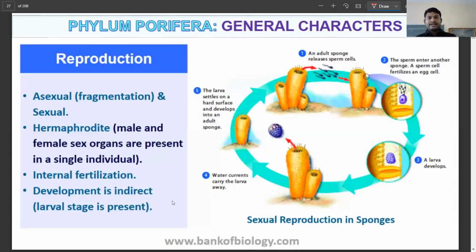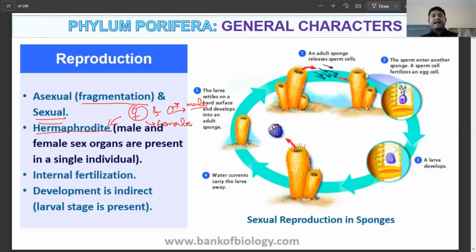Now, when we talk about reproduction, it can be by asexual mode, that is by fragmentation, or by sexual mode. Here, the male and female sexes are not different. Instead, they are the same. So here they are called hermaphrodite. Hermaphrodite means you'll get both male and female. So this symbol is for the female and this symbol is for the male. I hope you might be knowing that.